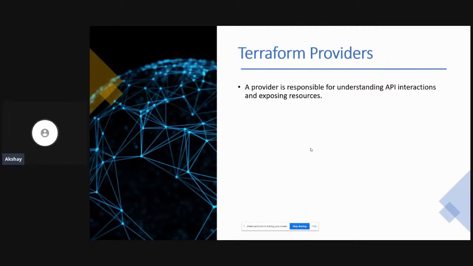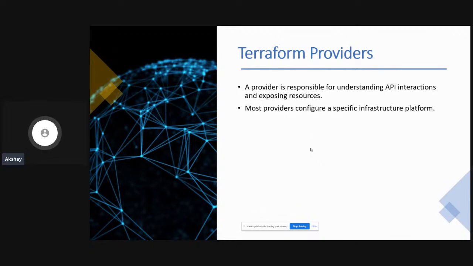So there are multiple different ways that you can talk to your AWS account. You can directly log into your AWS account through the console and do everything just with your keyboard and mouse. You can use a programming language like Python or Java and the related SDK or software development kit in order to interact with the AWS environment. You can use your CLI. You can use Python's Boto3 library. You have so many different ways in today's world wherein you can interact with an AWS account. And one other way is through Terraform for creating your infrastructure, which in the background uses providers. So providers is your business logic.